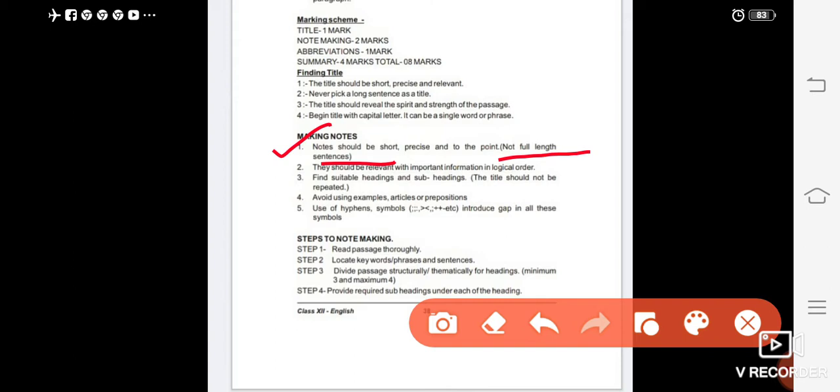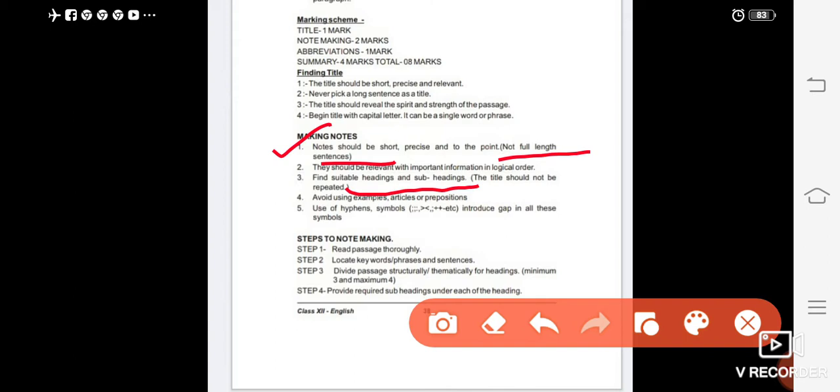Find suitable headings and subheadings. The title should not be repeated. Avoid using examples, articles or prepositions. Don't use hyphens or symbols. Introduce a gap in all these symbols.